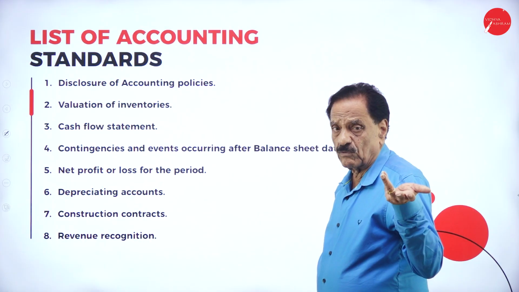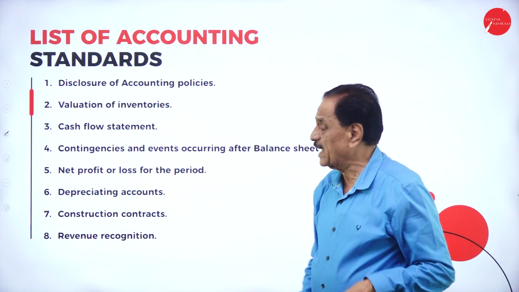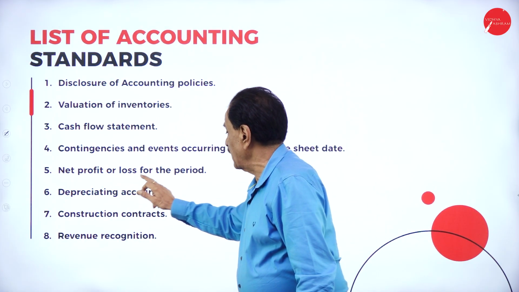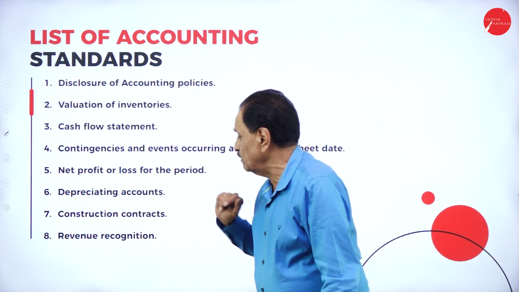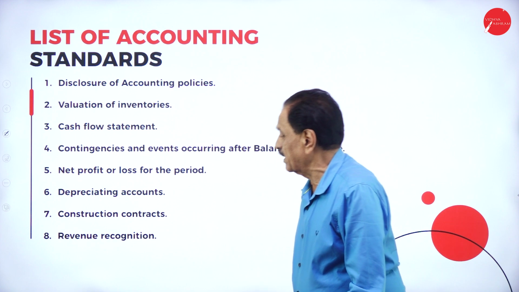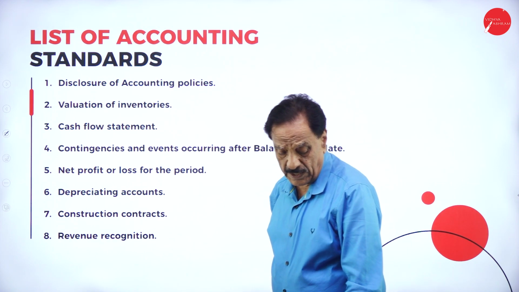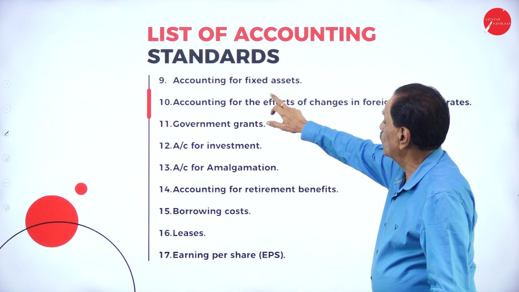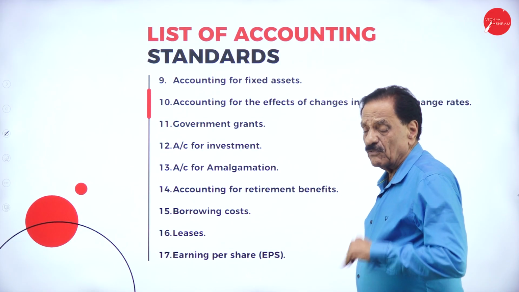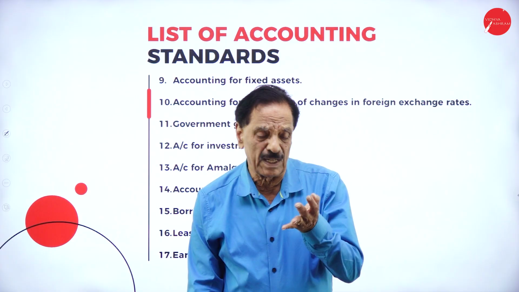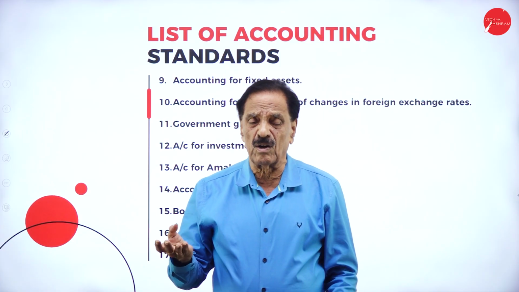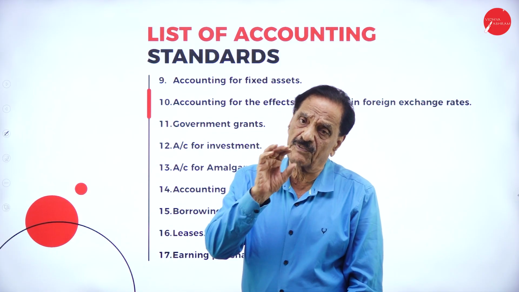Once the balance sheet is over, what are the effects of the balance sheet? Net profit or net loss of the period. Depreciating accounts, construction contract, revenue recognition. 9th one, accounting for fixed asset. Which are the fixed assets? Land, building, machinery, furniture, motor car, goodwill. They are considered as fixed assets.